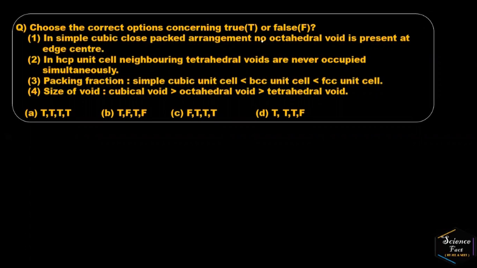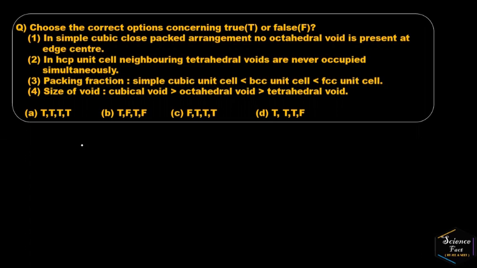Today I am going to solve a problem based on true or false. It is an objective type, but we have to go with the true or false statement. In the first statement, it is given that in simple cubic closed packed arrangement, no octahedral void is present at the edge center. Is it correct? Yes, of course it is correct. Because at the edge center, the presence of octahedral void will be possible with FCC unit cell, not with a